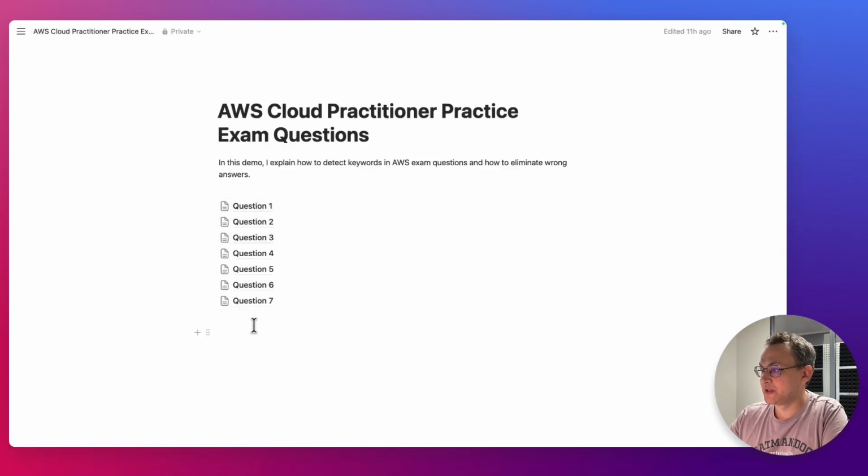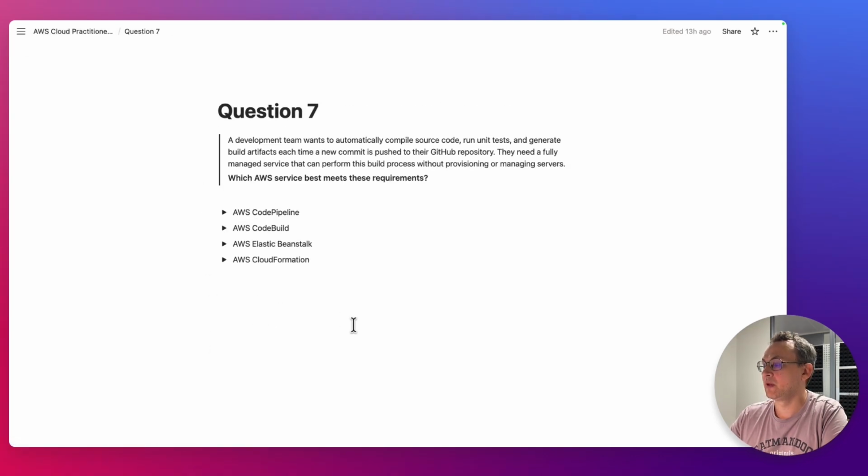So question number 7. A development team wants to automatically compile source code, run unit tests, and generate build artifacts each time a new commit is pushed to their GitHub repository. They need a fully managed service that can perform this build process without provisioning or managing servers. Which AWS service best meets these requirements? AWS CodePipeline, CodeBuild, Elastic Beanstalk, and CloudFormation.